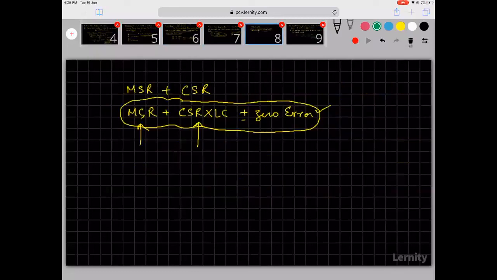Remember, positive zero error is subtracted. Negative zero error is added.